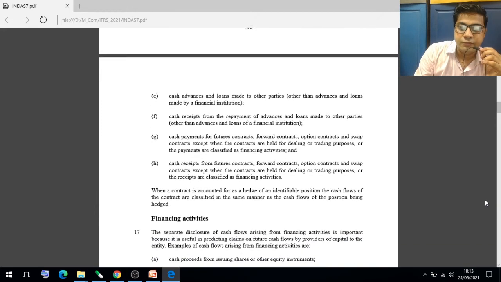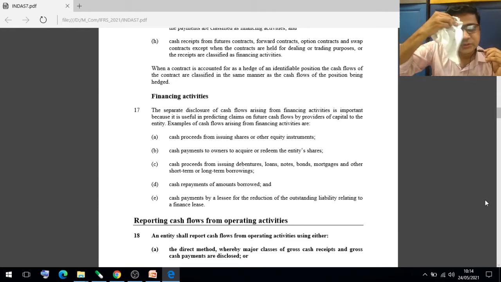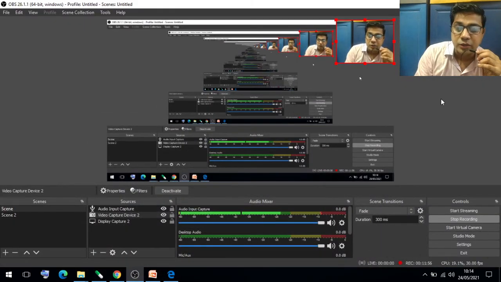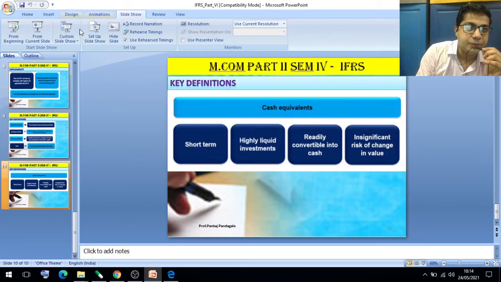Now, financing activities means issuing shares or other equity instruments. Sometimes the owner acquires or redeems the entity's shares. Sometimes issuing debentures, loans, notes, bonds, mortgages, short-term and long-term borrowing, then repayment of the amounts of the borrowing, sometimes leasing for reduction of the outstanding liabilities. These are the examples of the financing activities. Now let us discuss the major things.